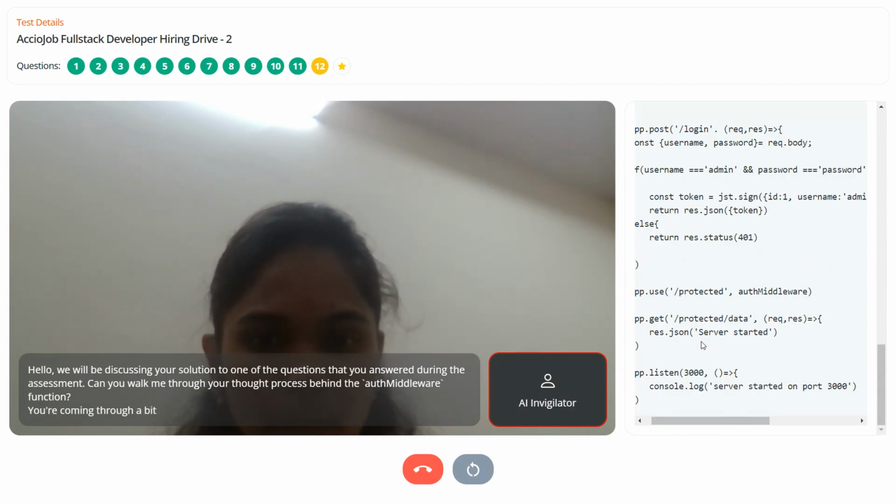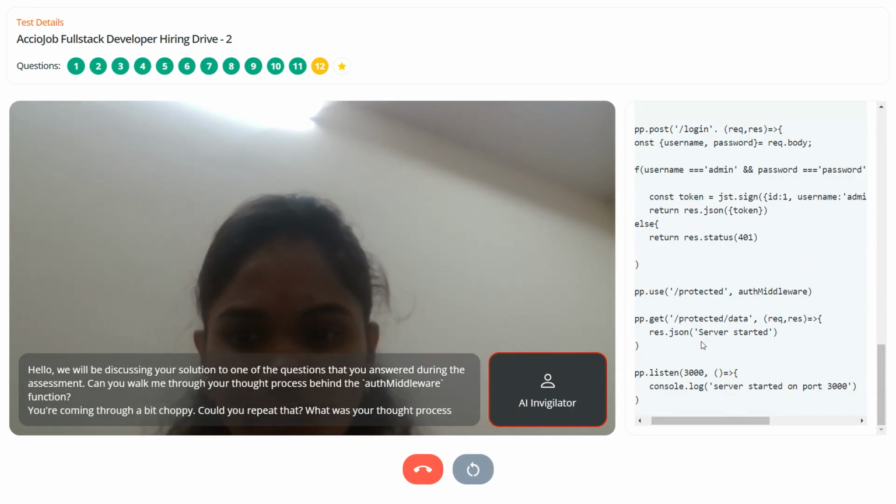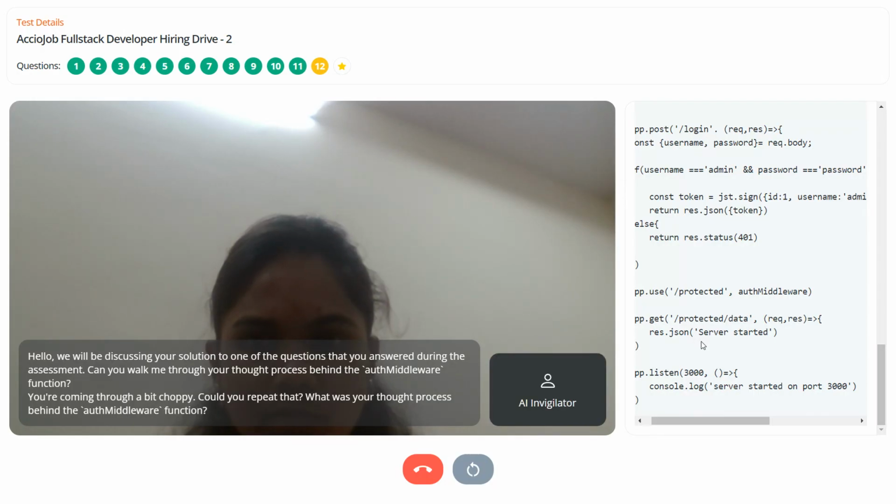You're coming through a bit choppy. Could you repeat that? What was your thought process behind the auth middleware function?